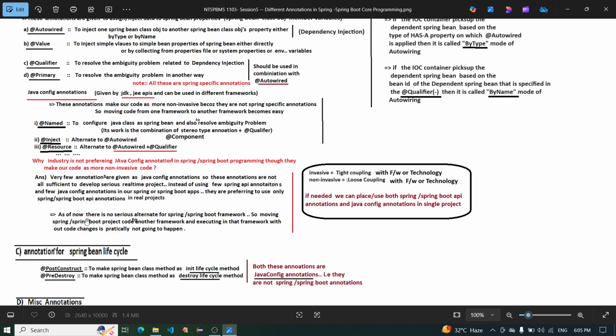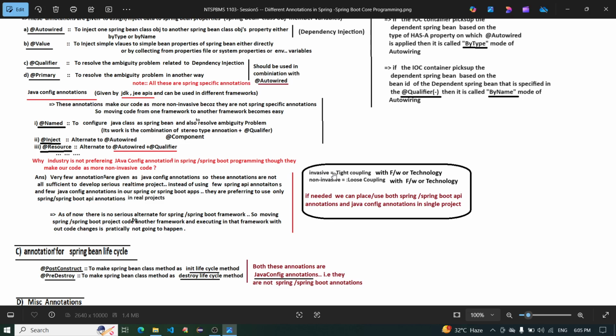As of now, there is no serious alternative to the Spring Boot framework. So moving Spring Boot project code to another framework and executing it in that framework with code changes is particularly not going to happen.